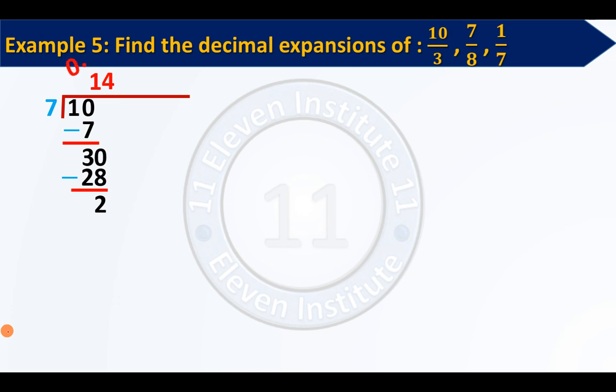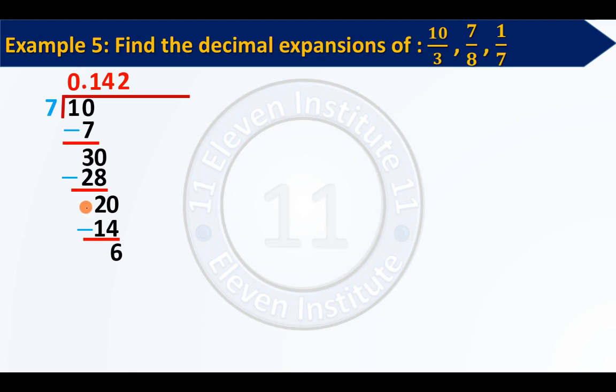Right, so we will write a 0 near 2. Now 20 is greater than 7. So I will write 7 2s are 14. I hope this is clear. 7 2s are 14. 20 minus 14 will give us 6.